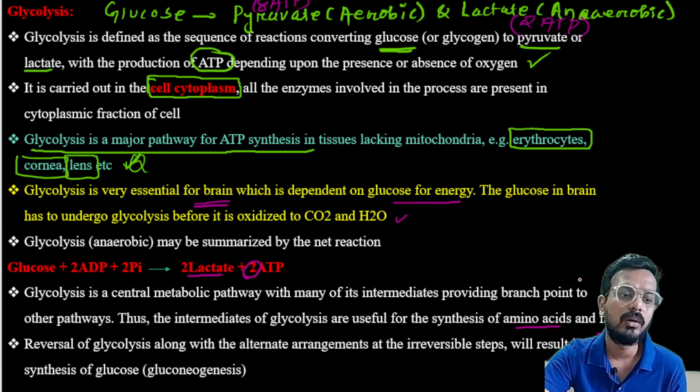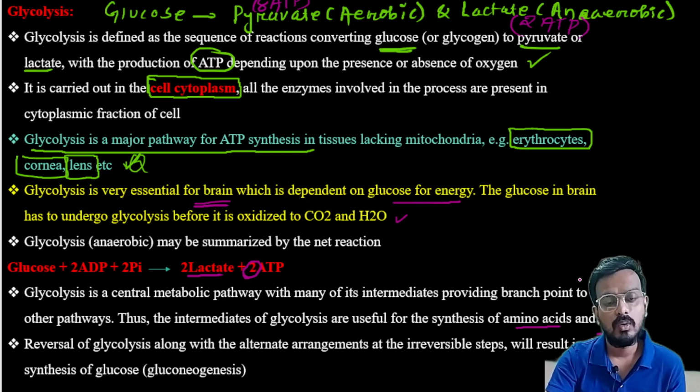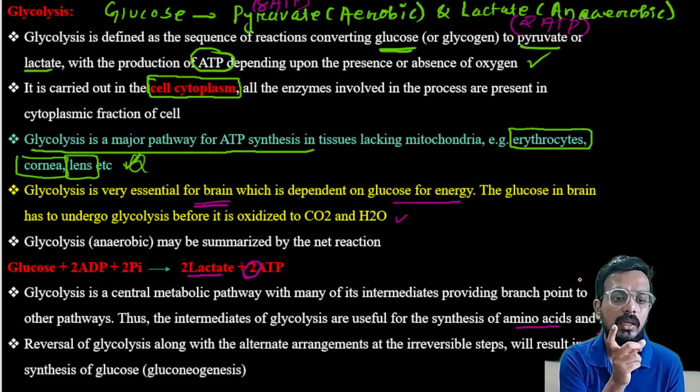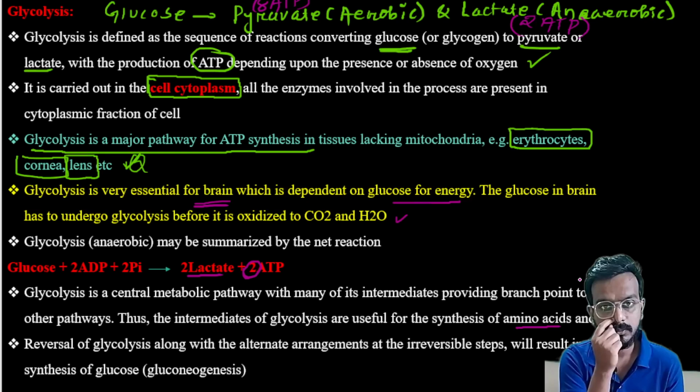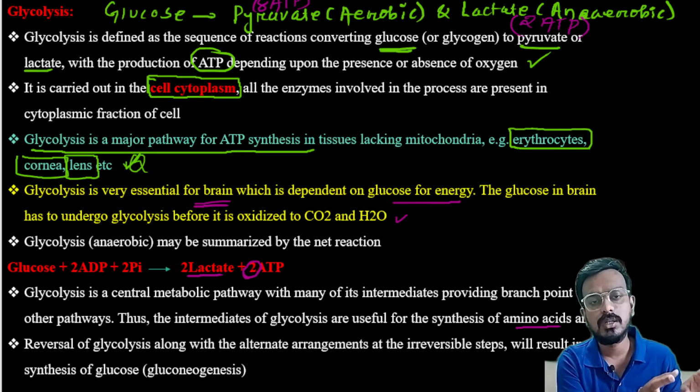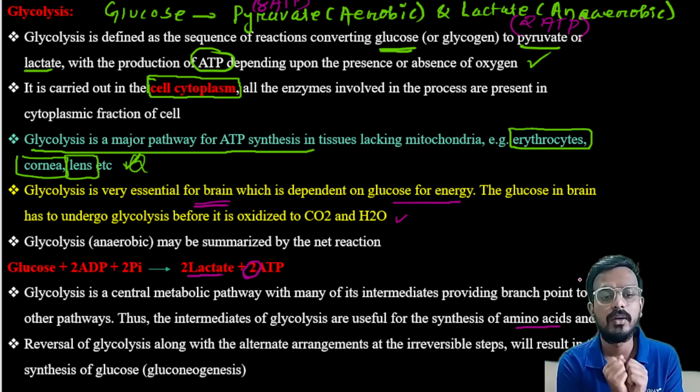I will tell you in the upcoming slides how the intermediates that form during glycolysis can be used for the synthesis of amino acids and fat, acting as precursors.